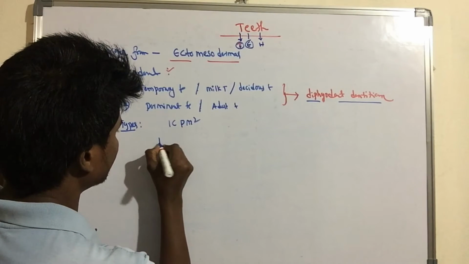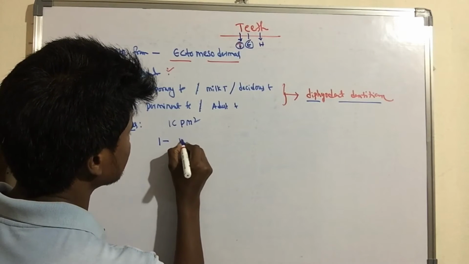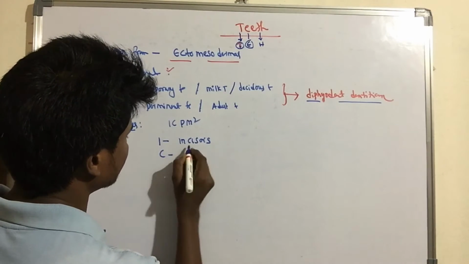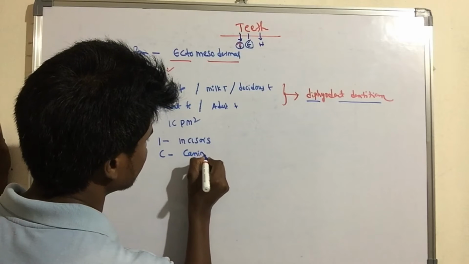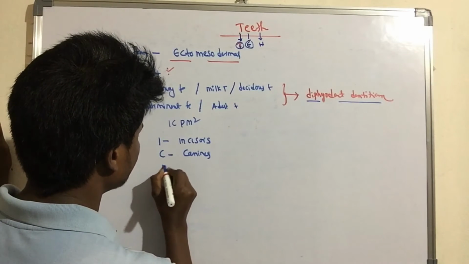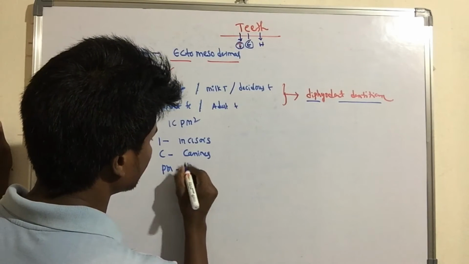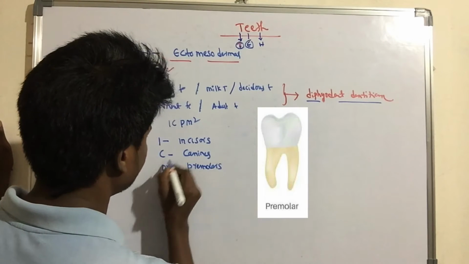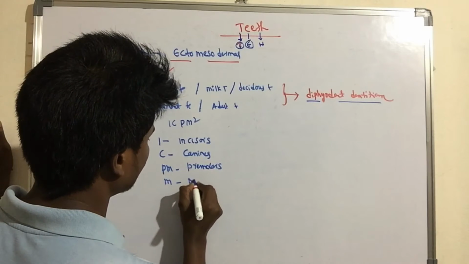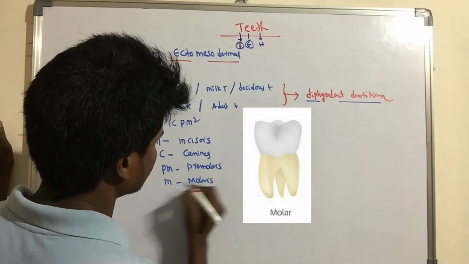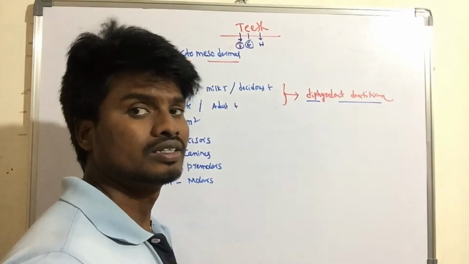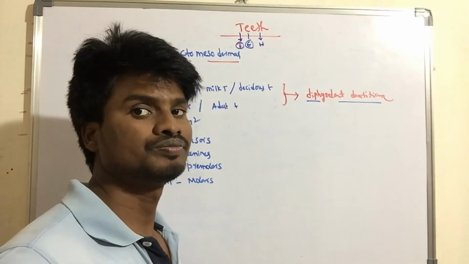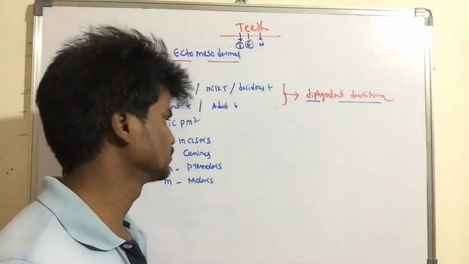I stands for incisors, C stands for canines, PM stands for premolars and M stands for molars. These are the different types of teeth arranged in the socket of the jaw.